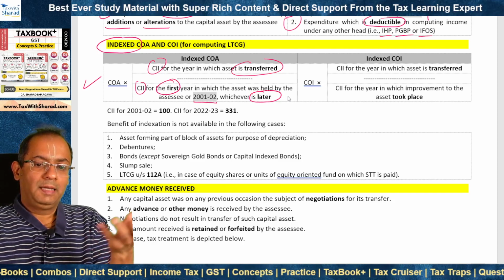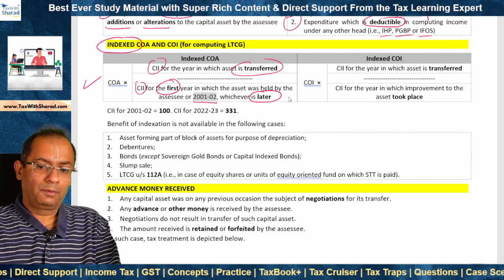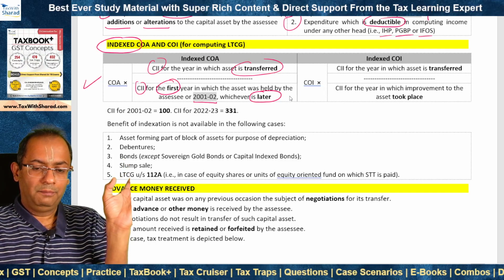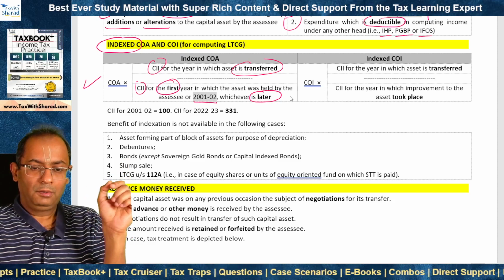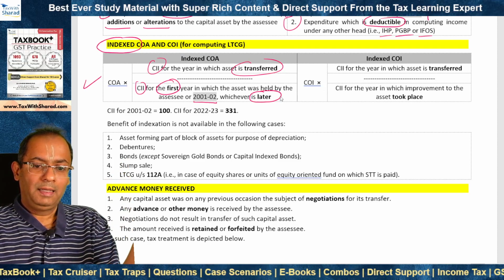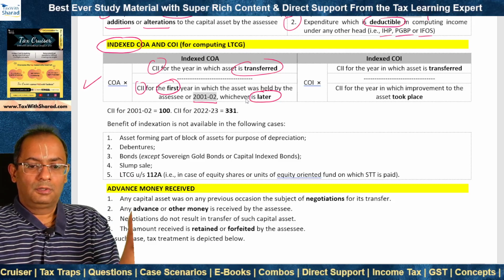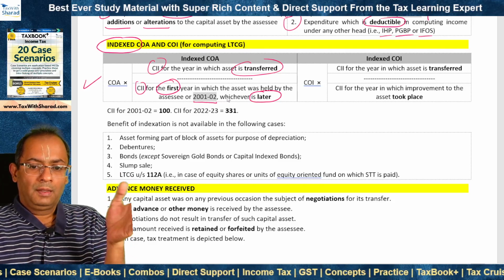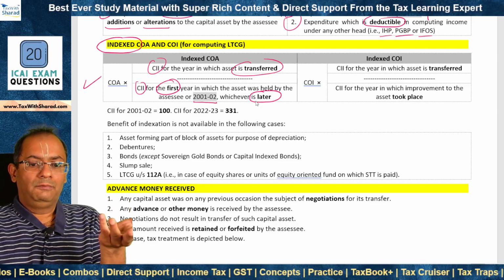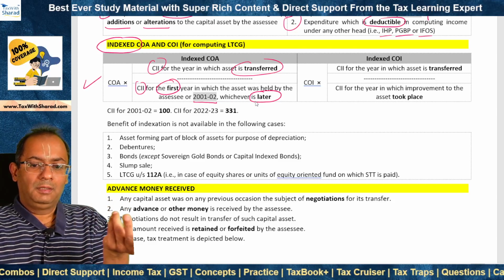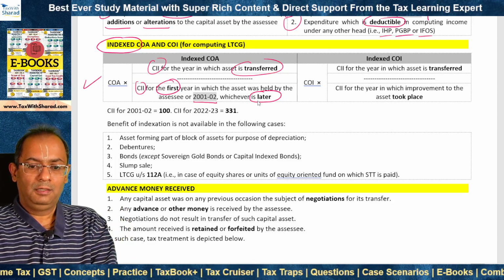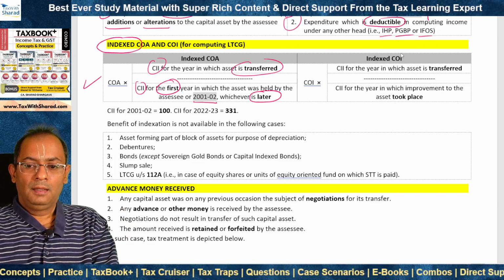So in effect, this means that if the asset is acquired before 1st April 2001, that we saw earlier while seeing the formula for computing cost of acquisition, then in that case, the cost inflation index can be taken for 2001-2002. Else, the cost inflation index for the year in which the asset was acquired, that means the first year in which the asset was held by the assessee, is to be taken.